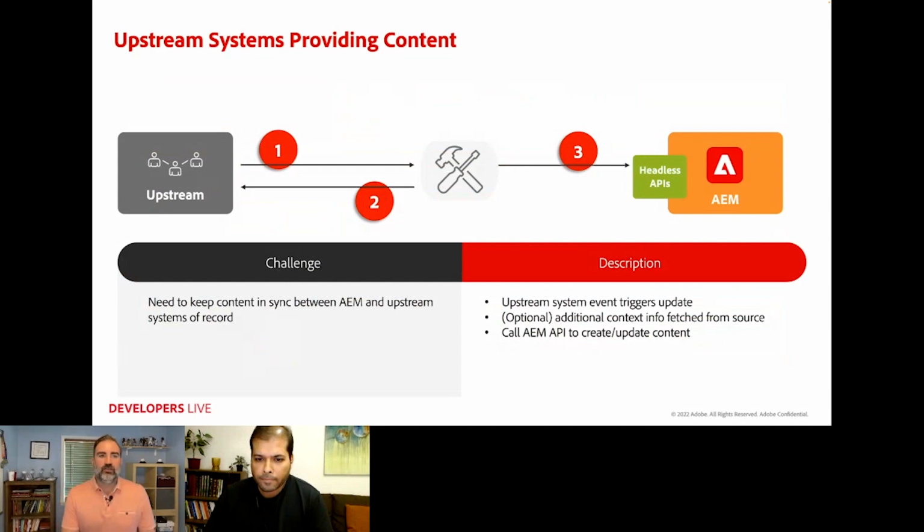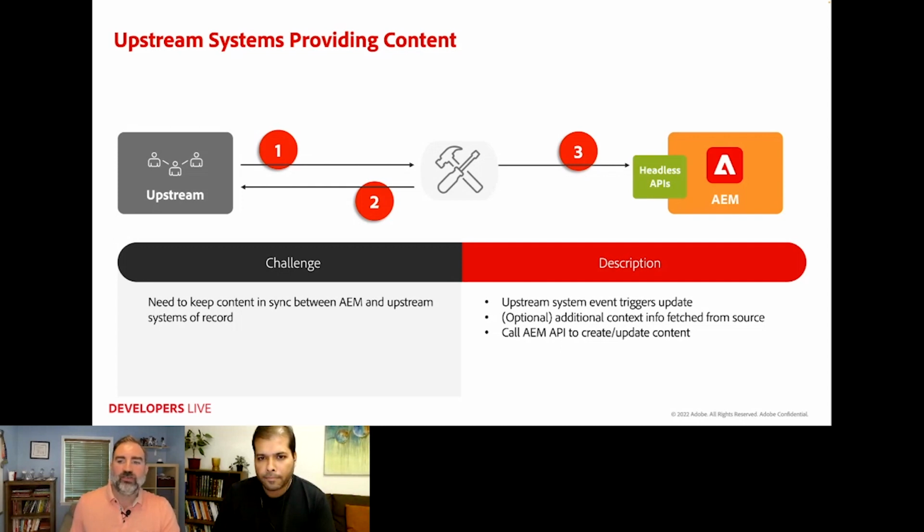So now I want to talk a little bit about some of the use cases where these APIs are available and go through how you might use them. The first one would be upstream systems providing content, right? So the challenge here is there's often a need to keep content in sync between AEM and some sort of upstream system of record. This could be scenarios where maybe the upstream system doesn't have good user-facing APIs, and so you want to synchronize all of the content into AEM for it to be delivered from a single platform.